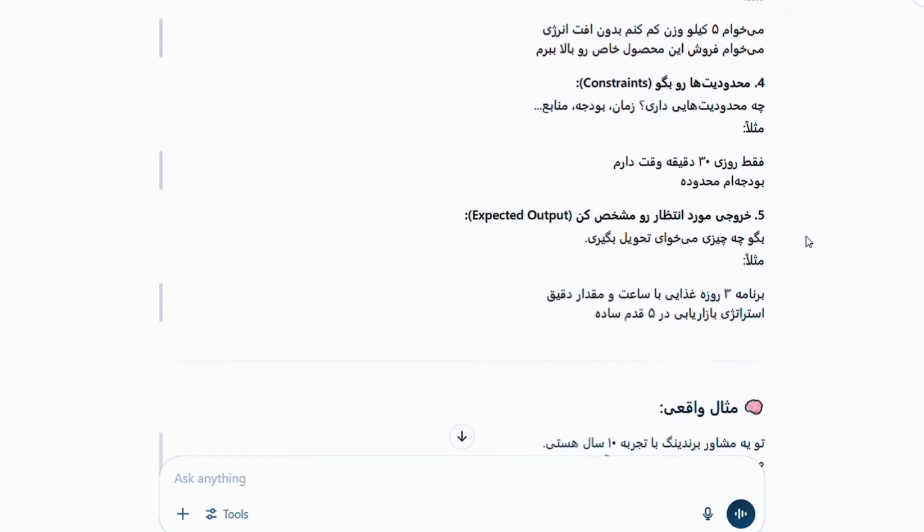The last option is also the output you have in mind. For example, you can tell it to give you a 3-day plan, or you can ask it to provide a meal plan table that covers an entire month. Or you can ask it for a content calendar that covers an entire year, and it will give you a complete and personalized version in an Excel or Word file. Now, it has also prepared an example for us based on this formula, which is really interesting.